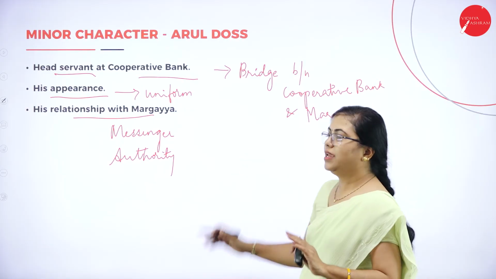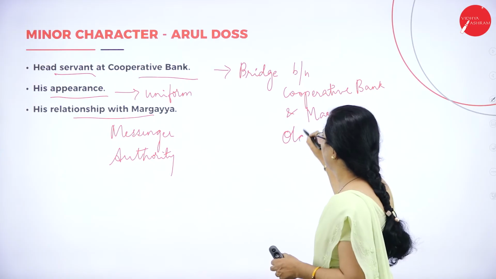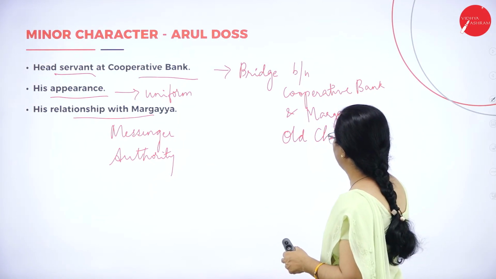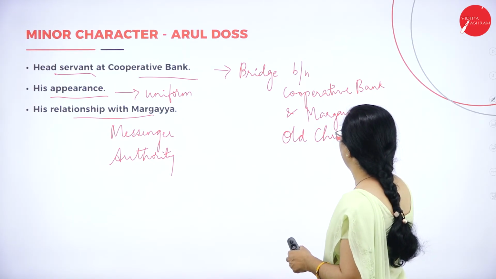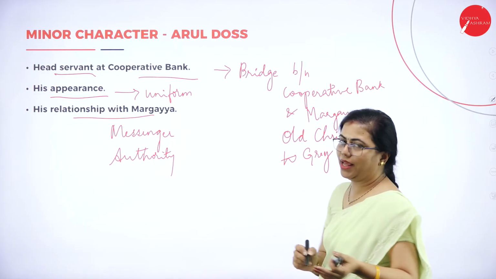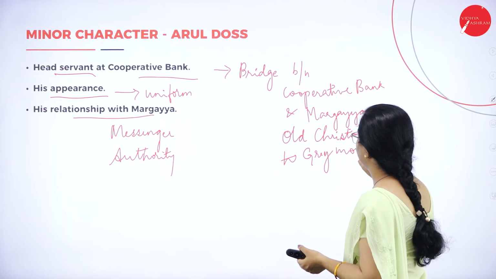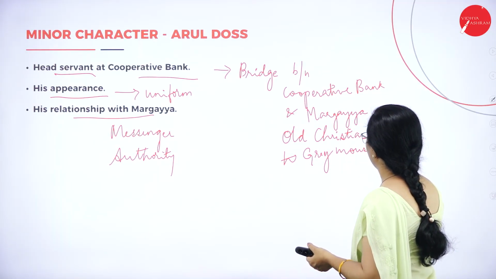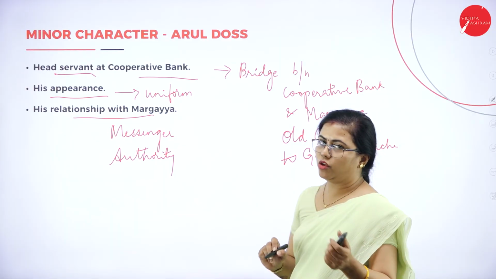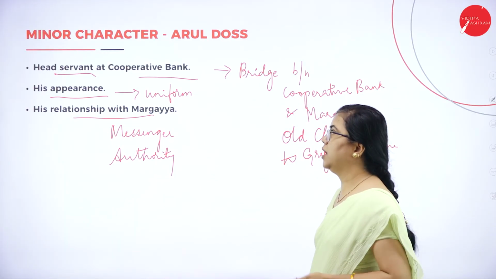You can also write he is an old Christian. That is also mentioned in the novel. When you're writing about his appearance, you can write grey mustache. You don't say white hair, you say grey hair. So you can write that also. He has a grey mustache. This can be mentioned when you're writing about the appearance. So that was all about Arul Das.